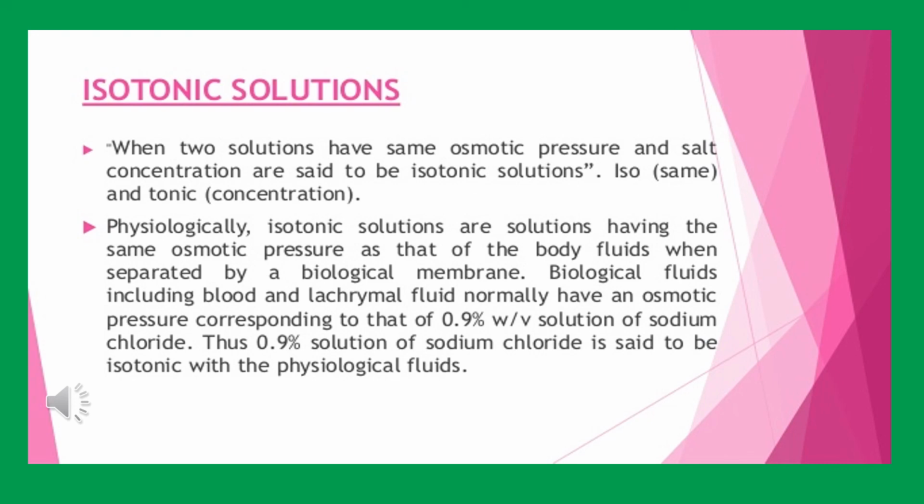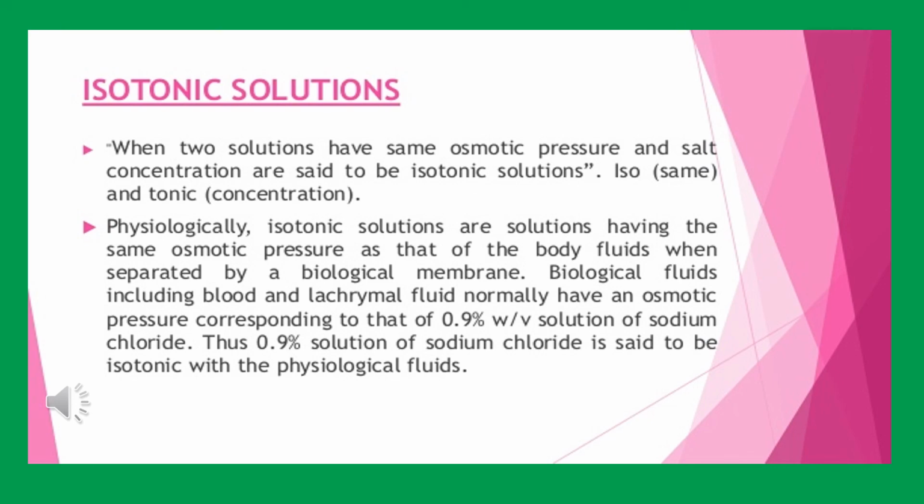For example, physiologically isotonic solutions are the solutions having the same osmotic pressure as that of body fluids when separated by a biological membrane. Biological fluids such as blood and lacrimal fluids normally have the same osmotic pressure corresponding to that of saline water, which is nothing but 0.9% weight by volume of sodium chloride solution.